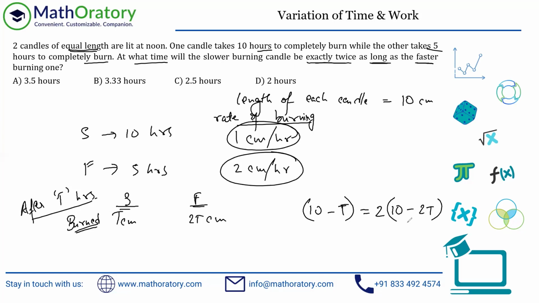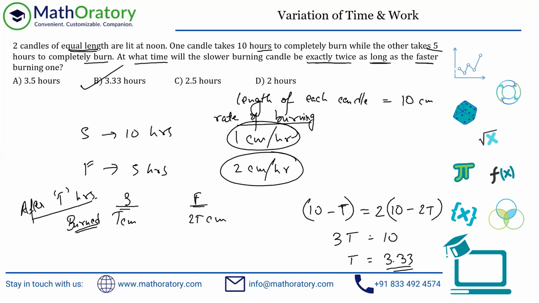This equation becomes easy because I've already taken integers. So just solve this out. You have a minus 4T coming with 3T, so 3T is equal to 10, or T should be equal to 3.33 something. That is option B, 3.33 hours, 10 by 3 that is.